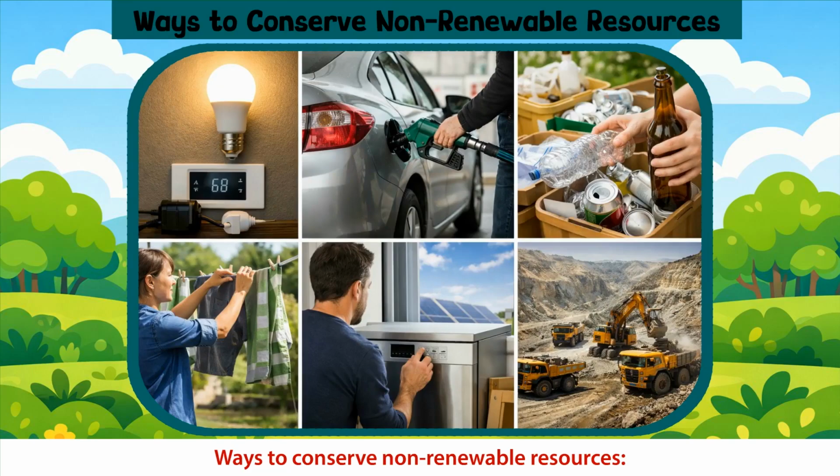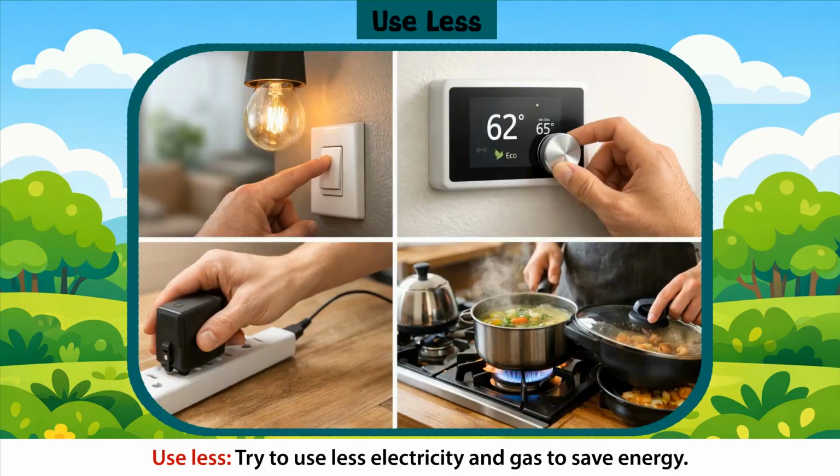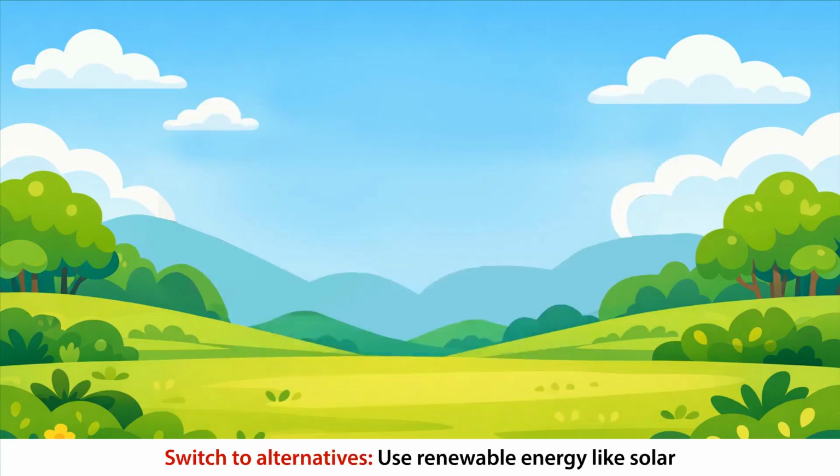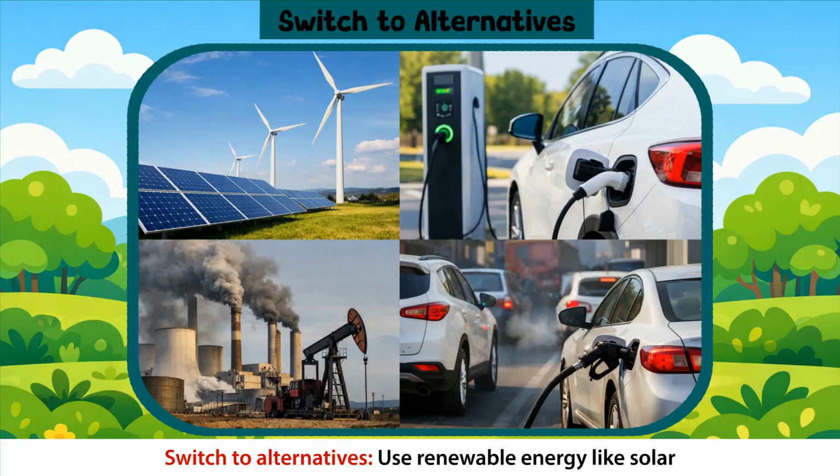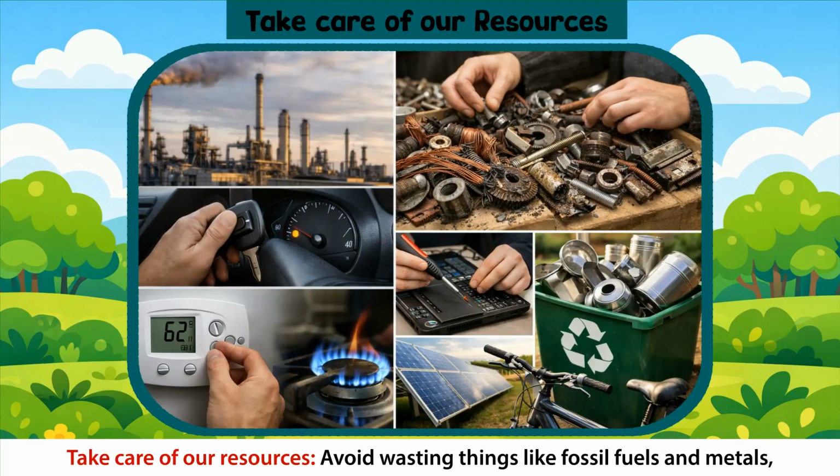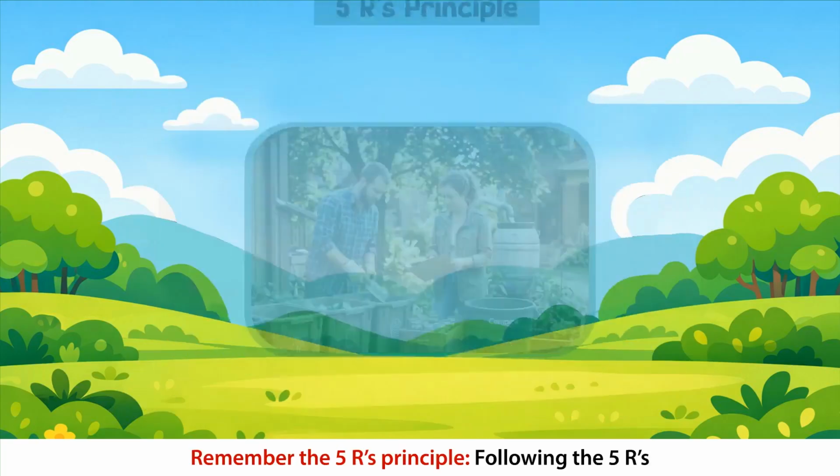Ways to conserve non-renewable resources. Use less. Try to use less electricity and gas to save energy. Switch to alternatives. Use renewable energy like solar or wind power instead of coal or oil for electricity, using e-vehicles instead of diesel and petrol vehicles. Take care of our resources. Avoid wasting things like fossil fuels and metals and use them carefully.